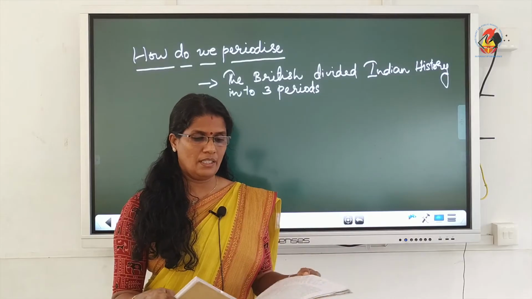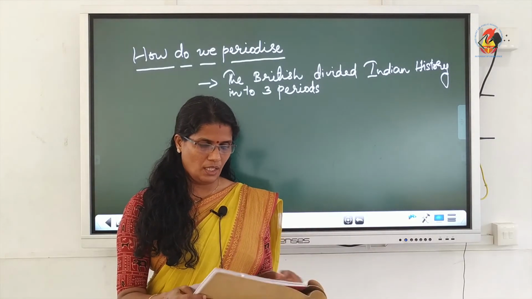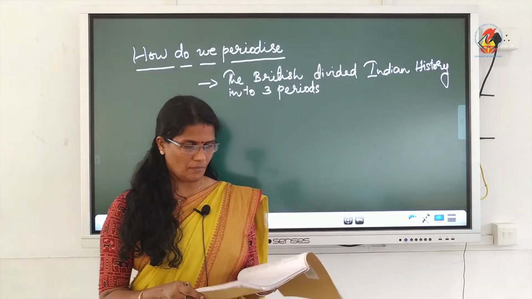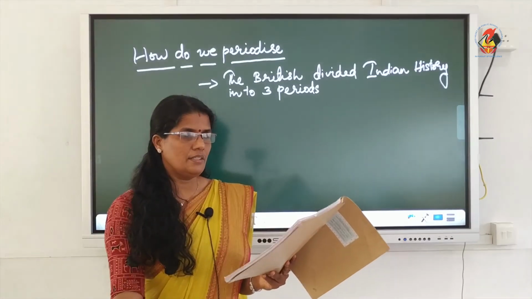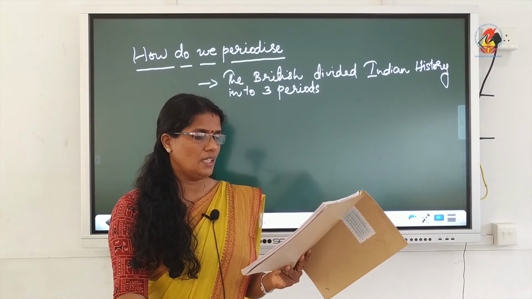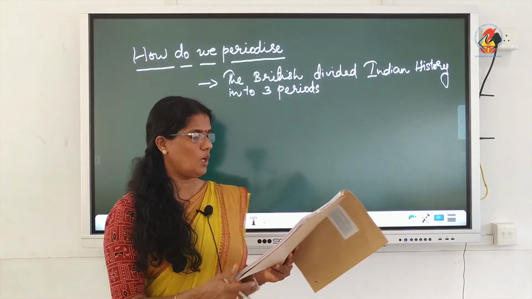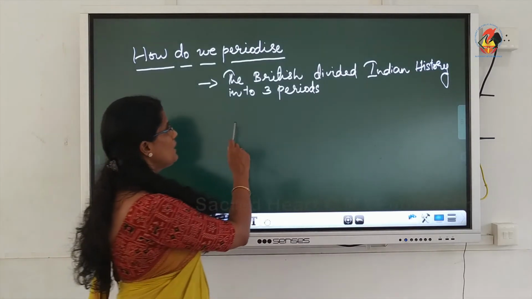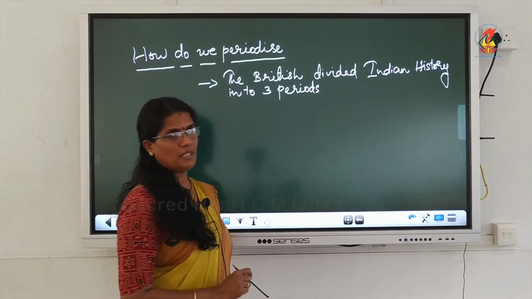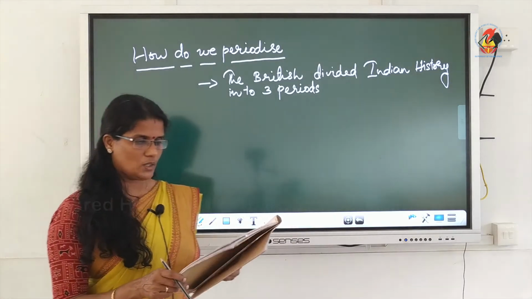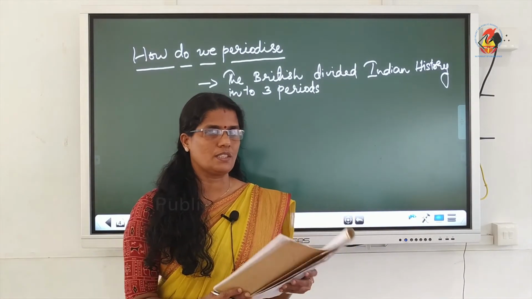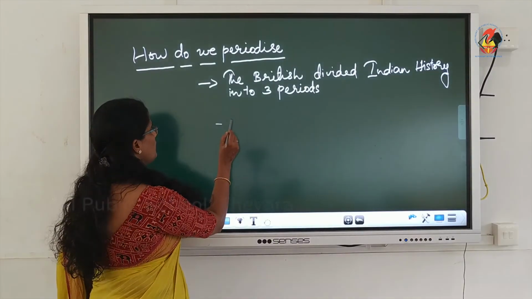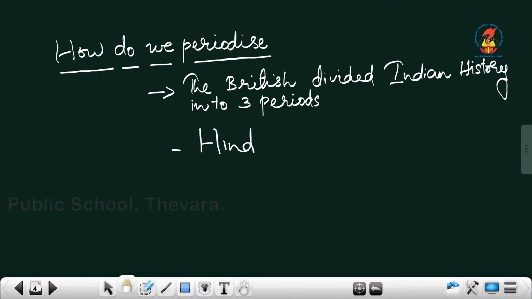Coming to the next topic, how do we periodize? Periodization means Indian history is divided into 3 periods. So, earlier James Mill periodized India into 3 periods, that is Hindu, Muslim and British. So, what do you mean by periodization? The British divided Indian history into 3 periods. This was done by James Mill, a Scottish economist and a political philosopher. So, he periodized India into Hindu, Muslim and British.